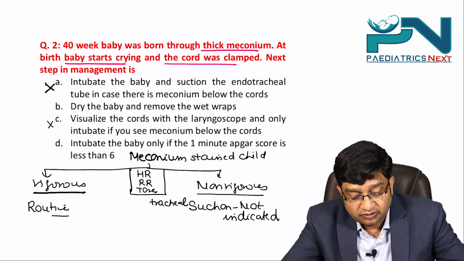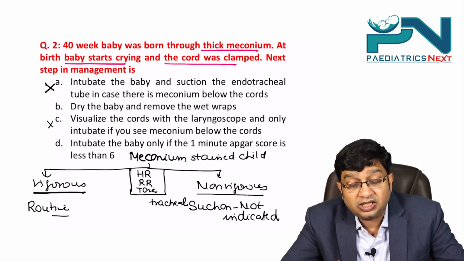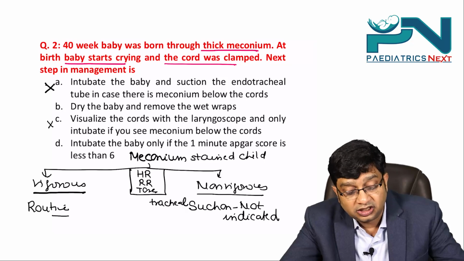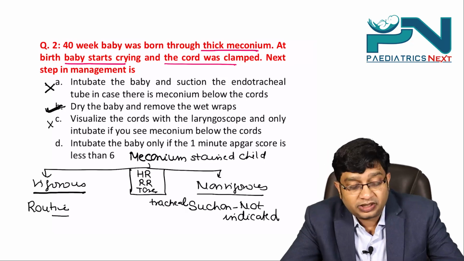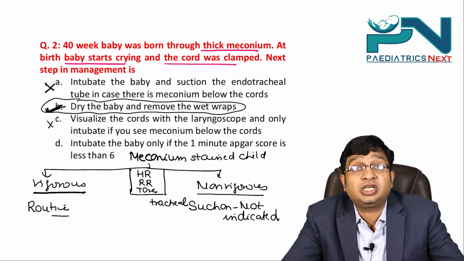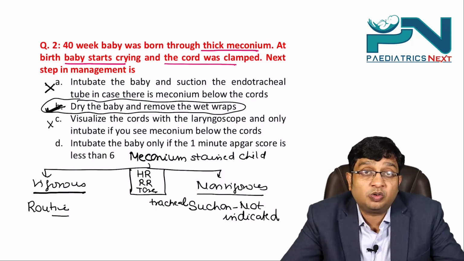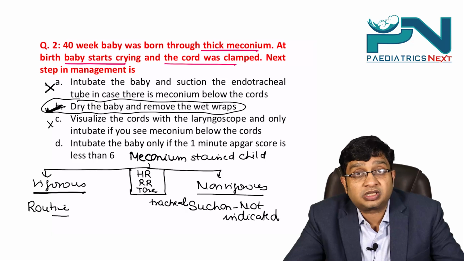Intubate the baby only if the 1 minute Apgar score is less than 6: does not carry. In this child, since the child has started crying, you should only dry the baby and remove the wet wraps. That is the right protocol here because it is a vigorous meconium stained child.